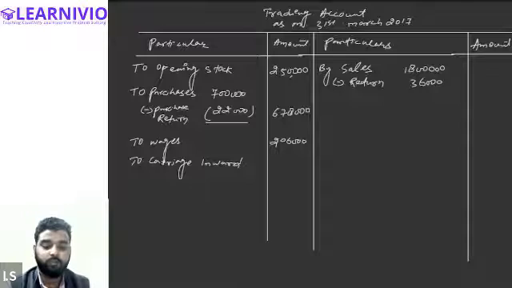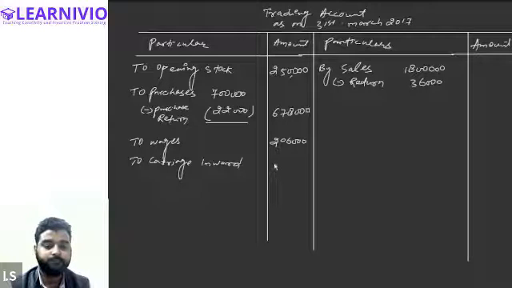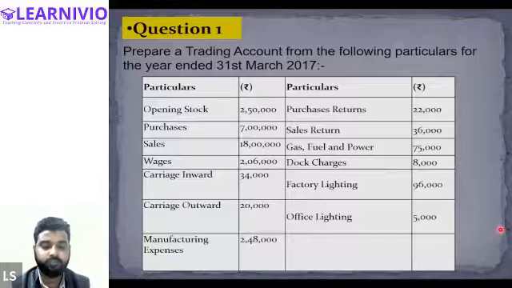To carriage inward, and the amount was 34,000. Okay. Next, tell me, what is the next item? Next item is carriage outward.